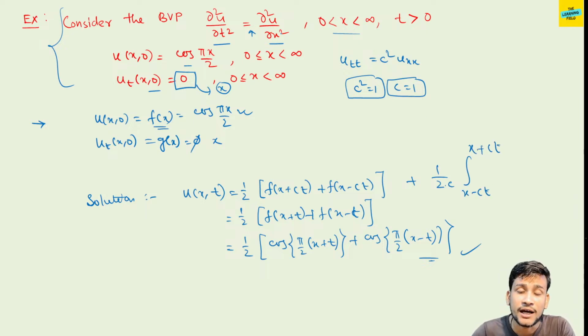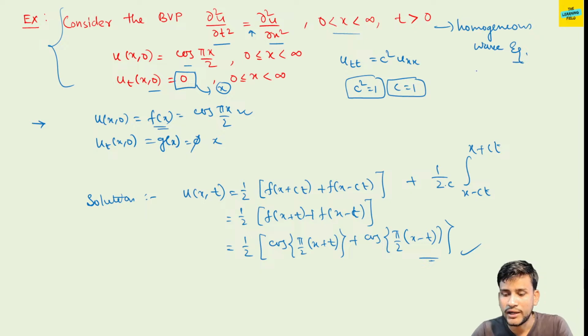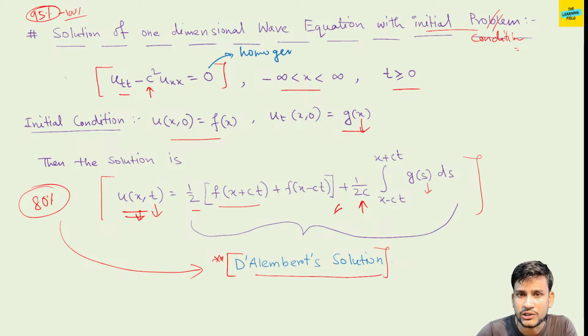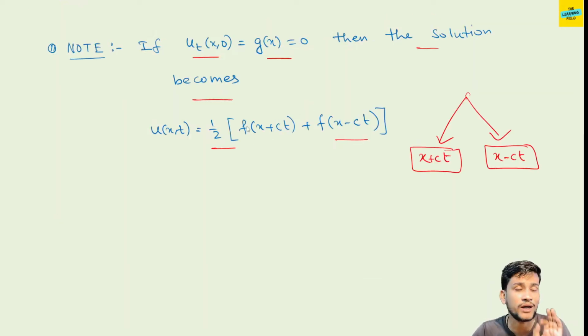The most important thing is that this is the homogeneous wave equation. This is an example of a homogeneous wave equation. I think you all know that because of the presence of 0, this is homogeneous. We also discuss the non-homogeneous portions in this video, so just watch this lecture.